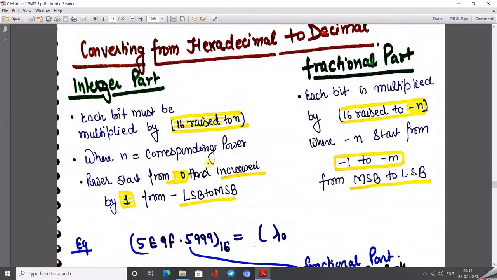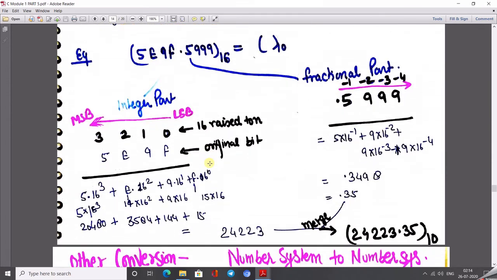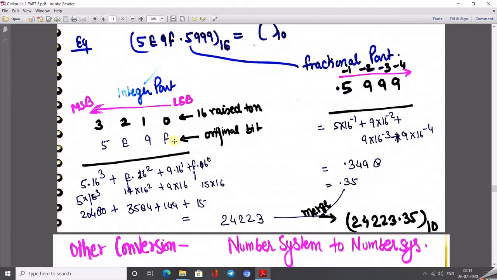Okay, now let's see the opposite, hexadecimal number to decimal number. Sorry, now I am going to convert from a hexadecimal number to the decimal number system. Similarly, whenever we convert any number system into the decimal number system, the first step is always to follow the power system. If we need to convert a hexadecimal number into the decimal number system, then we multiply our hexadecimal digits by 16 to the power 0, 1, 2, 3, 4, 5, 6 and 16 to the power minus 1, minus 2, minus 3, and so on. Okay, so just take an example.